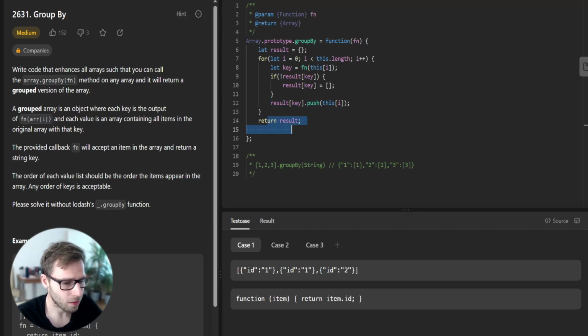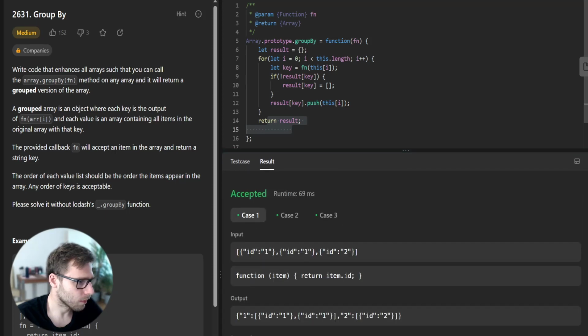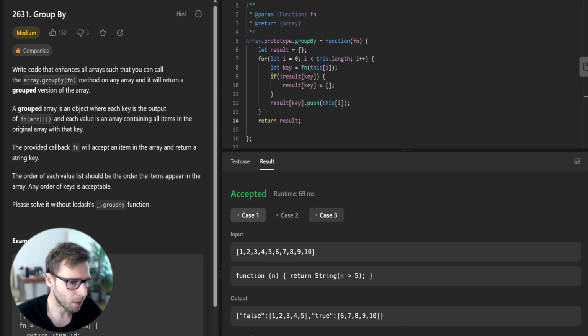So time to test our code. Let's run it. And here we have it. All three test cases passed. So we will use a few different arrays and functions for this. If our code is correct, as you can see, it works for this provided implementation. Our arrays are grouped just as expected.